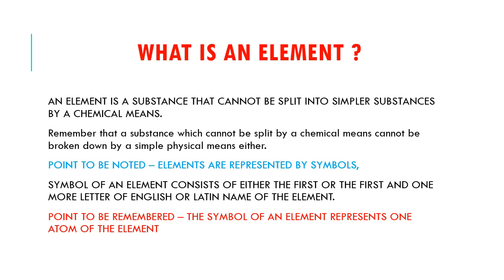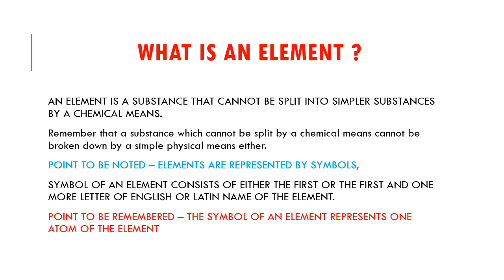Children, now we will know what an element is. An element is a substance that cannot be split into simpler substances by chemical means.